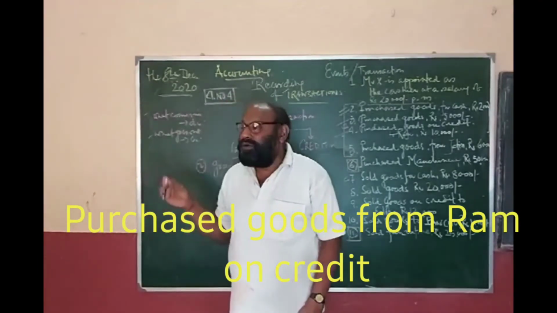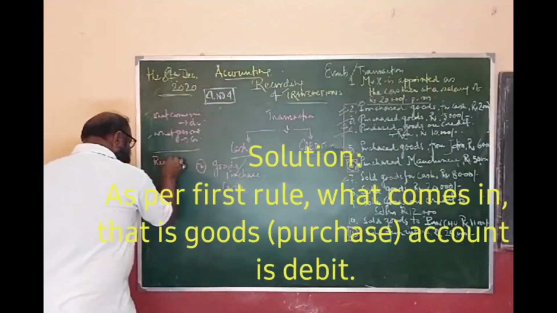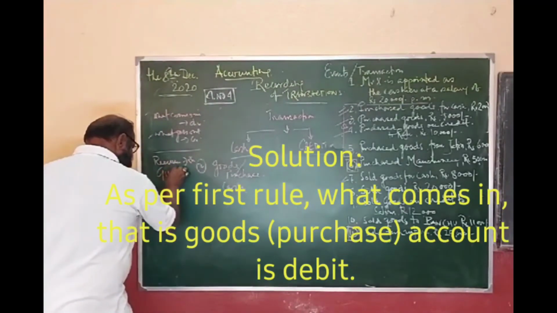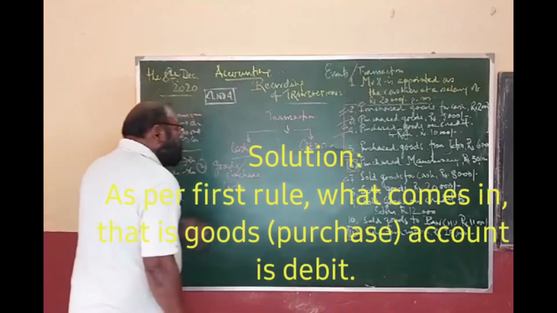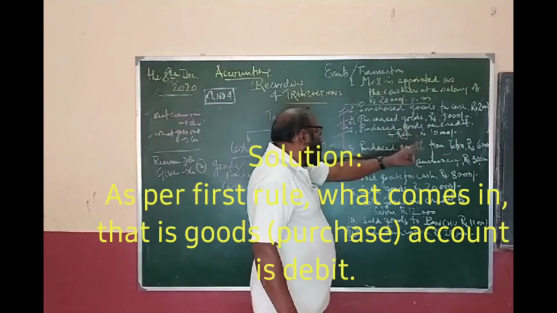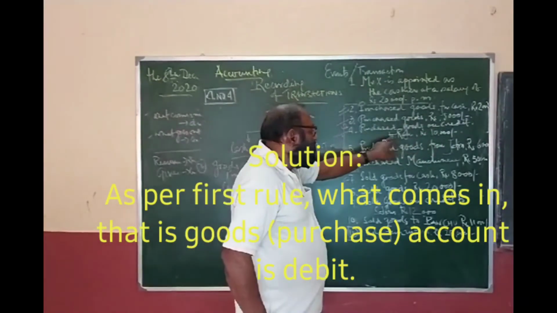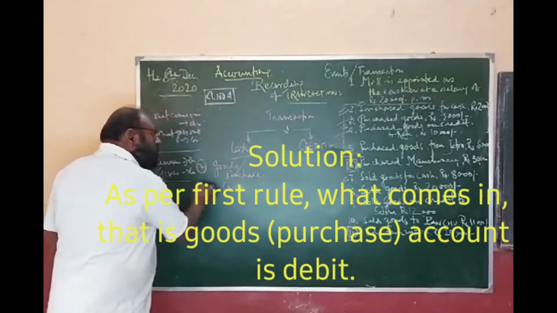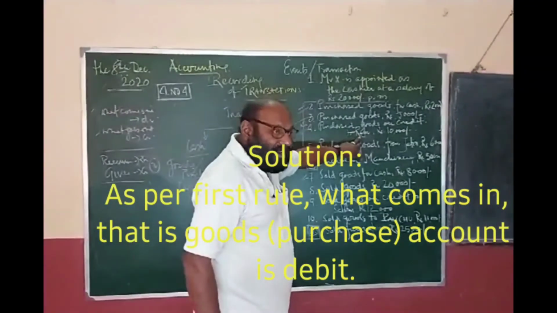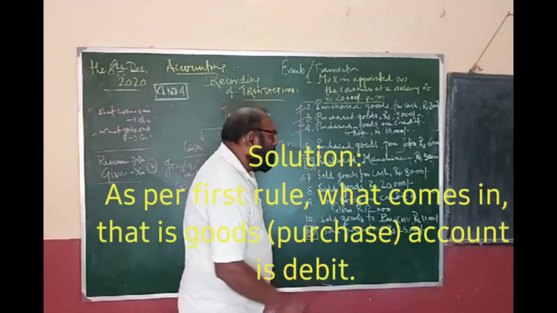Then you should apply the second rule: receiver debit, giver credit. Purchase goods on credit. Goods are coming in, so purchase account debit, and cash is not being given right now, so it is a credit transaction. Then who is the giver? The goods are being given by Ram, so Ram account is credit. And this Ram is your creditor.